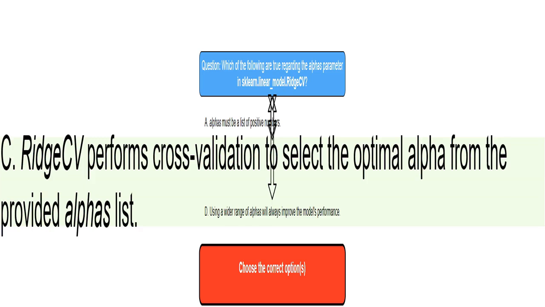RidgeCV's power lies in its use of cross-validation. It tests each alpha value, or the single alpha value, you provide, training and evaluating the model multiple times using different subsets of your data. This helps you find the best alpha, which minimizes errors. It's like trying different keys until you find the one that unlocks the door, in this case, the best model.